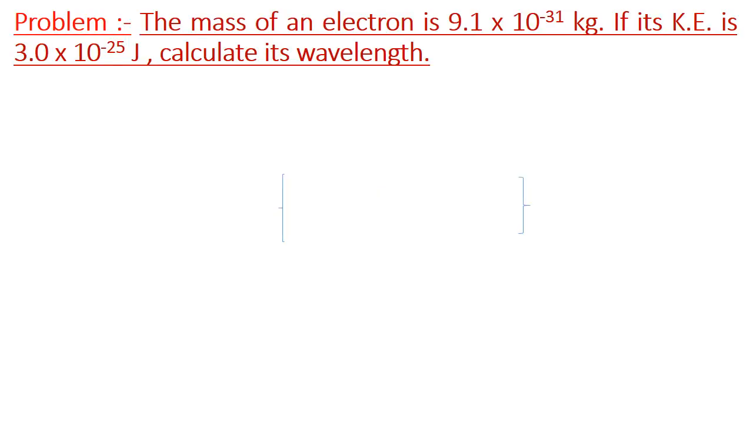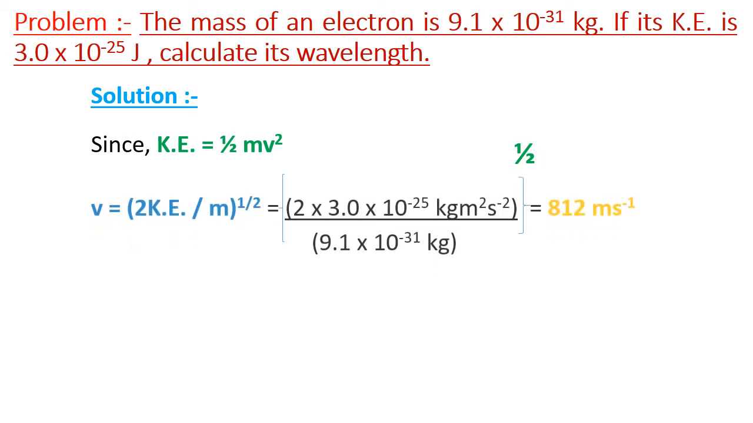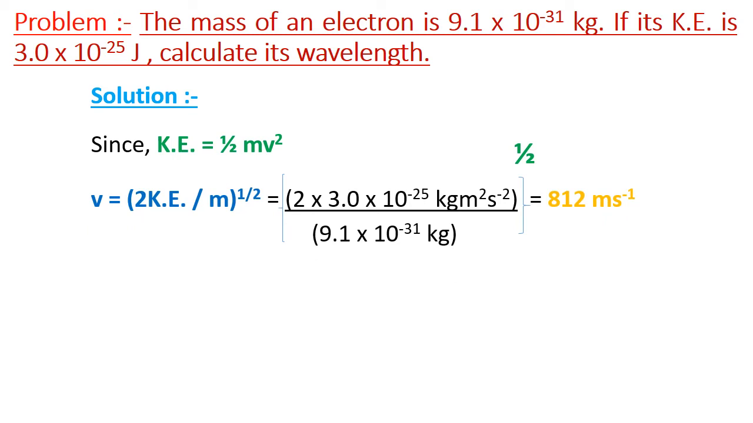Let us take another problem. The mass of an electron is 9.1 into 10 to the power minus 31 kg. If its kinetic energy is 3.0 into 10 to the power minus 25 joule, calculate its wavelength. Solution. Since kinetic energy is equal to half mv square, v is equal to 2 times kinetic energy divided by m, whole to the power 1 by 2,